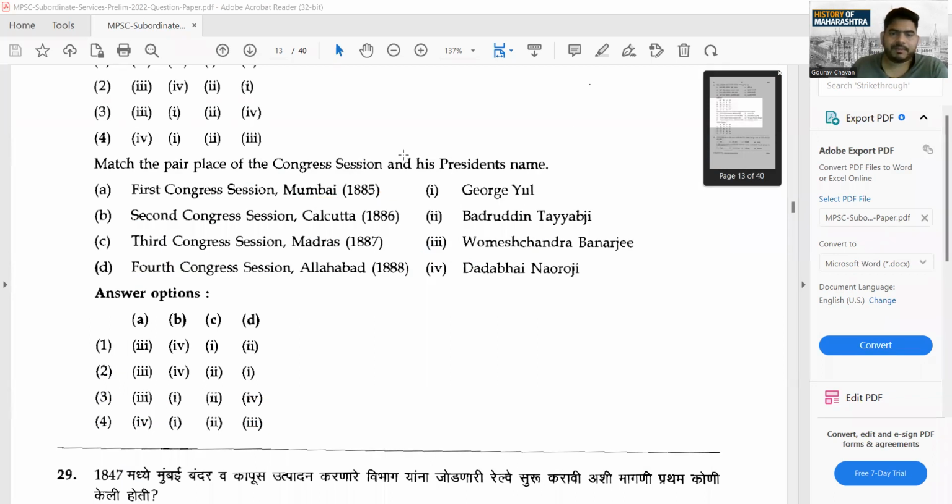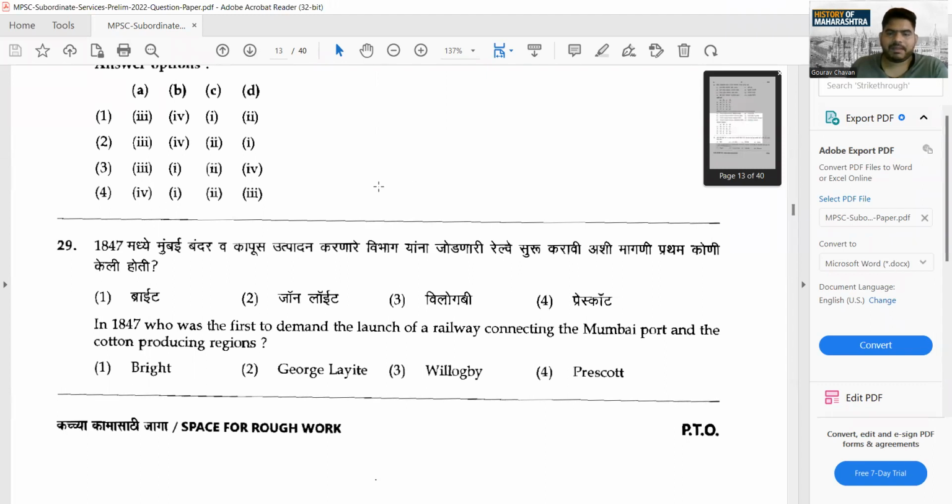See how the application of whatever we have learned comes, try to understand this. Now this is a straightforward factual question which was to be skipped. If you have not read it, what to do with it? Skip it. If you have not read about this question anywhere, the best thing you can do is skip it. What it says, in 1847, who was first to demand the launch of a railway connecting Mumbai port and the cotton producing region?